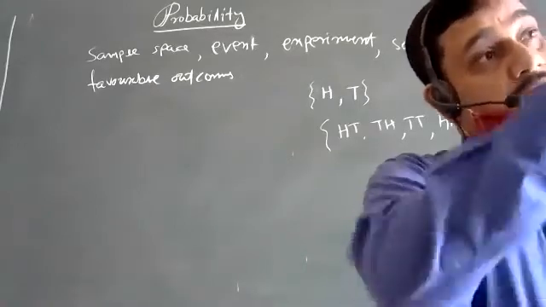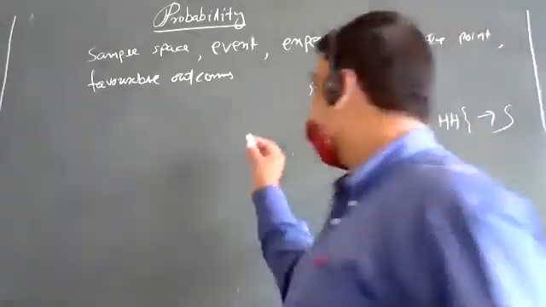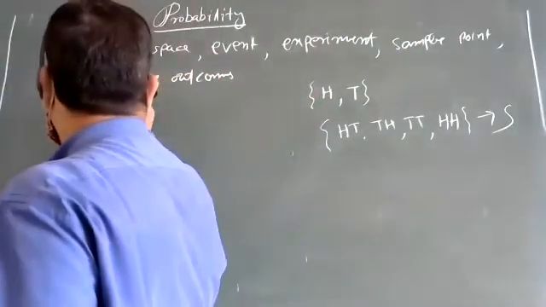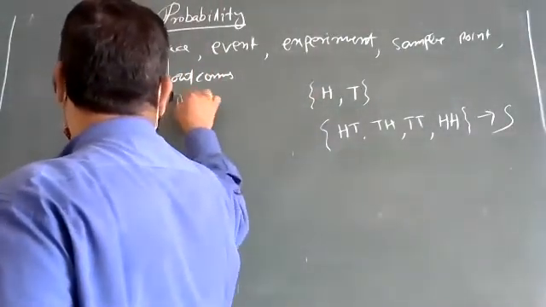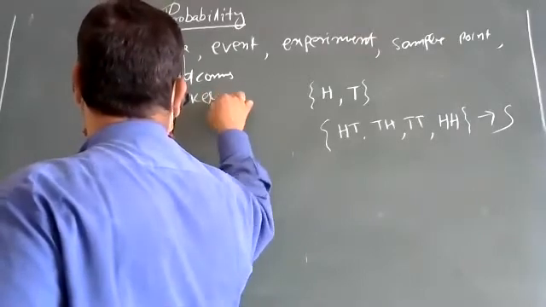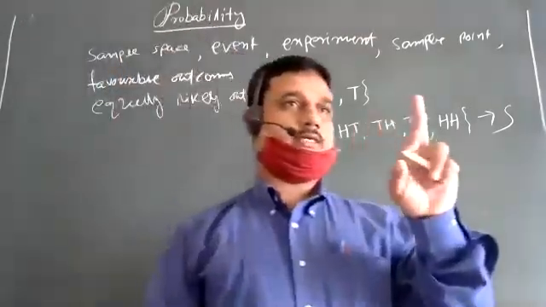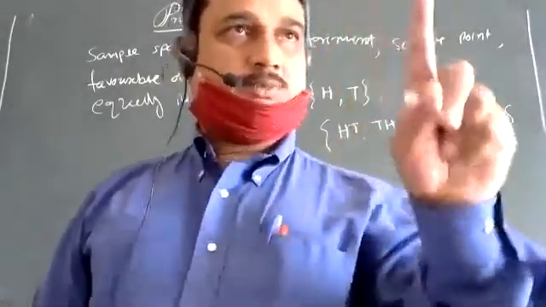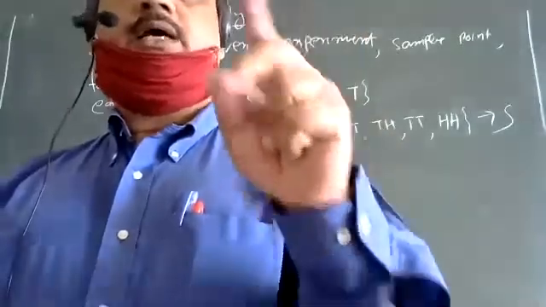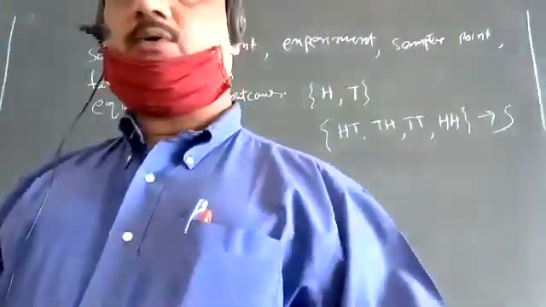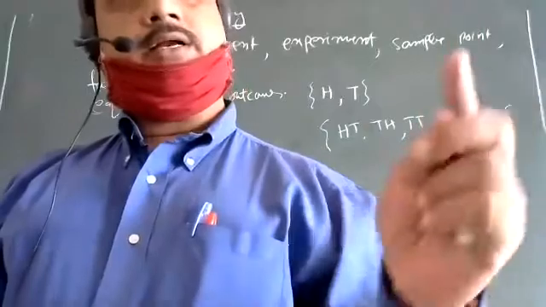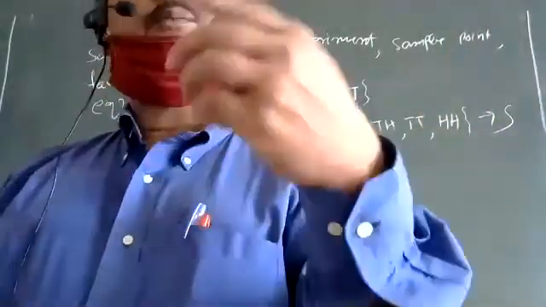It has equally likely outcomes. In a coin there are two sides, H and T. H has 50% possibility and T has 50% possibility. You cannot predict that only H will come or only T will come. But if it is biased, you can predict.